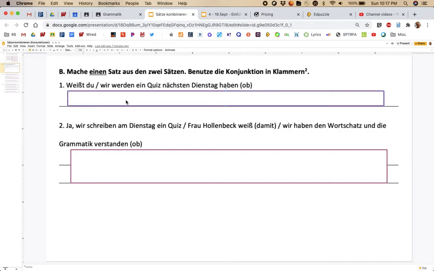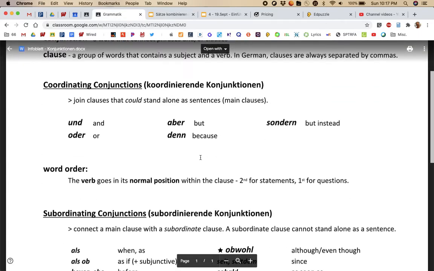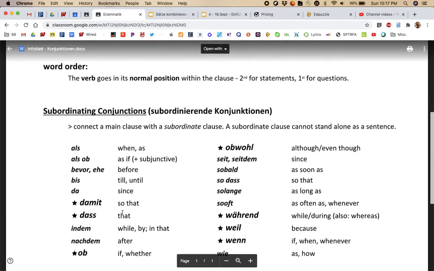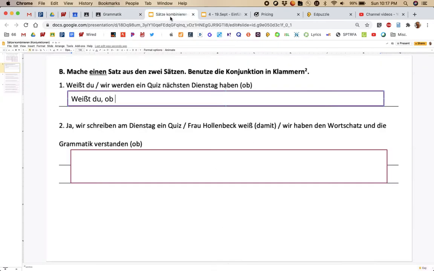Nummer eins. So we're just going to start out the same. So weißt du, comma, and be sure you get that comma because in German you always have to have that to separate the clause. Then you put in that conjunction. So here I'm telling you to use ob. And you can look back and see that word ob is subordinating, meaning it moves the verb to the end.